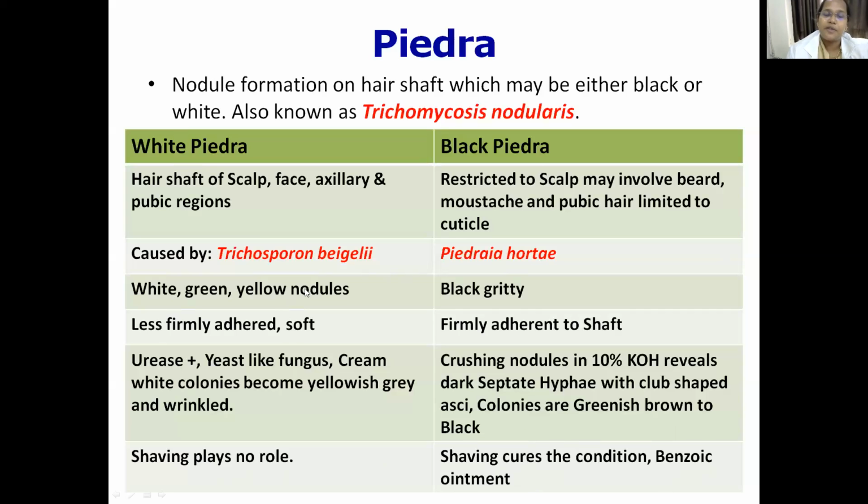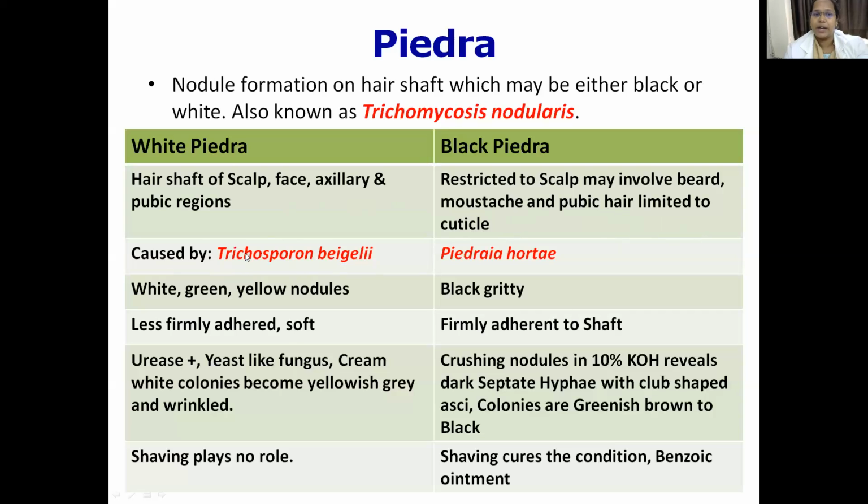Right. To compare white Piedra and black Piedra: white Piedra is caused mostly in the hair shaft of scalp, face, axillary and pubic regions. Whereas black Piedra is restricted to the scalp, which involves beard, mustache, pubic hair, and is limited to the cuticle.